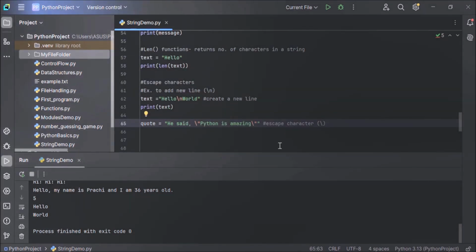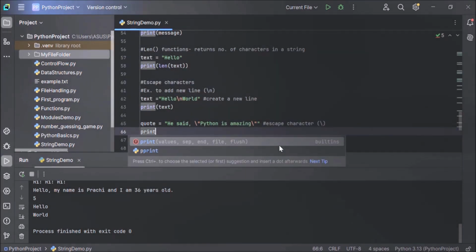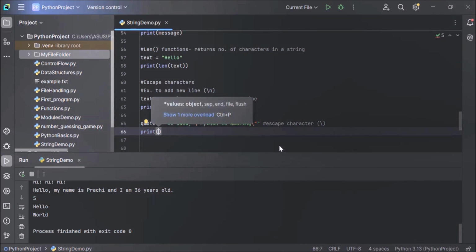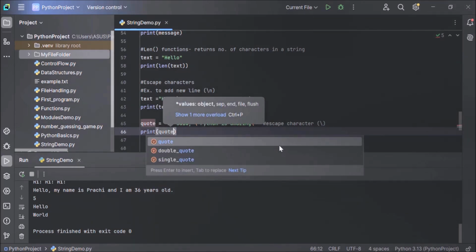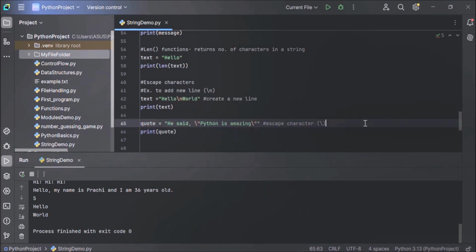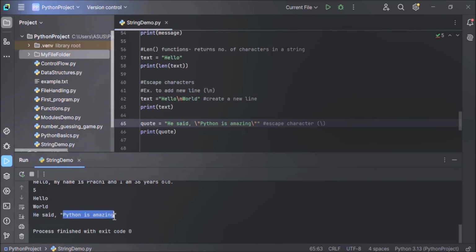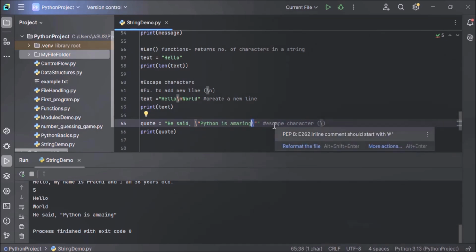Now let's print this string. Print, and the name of the variable, quote. Now let's execute the code and see the output. You can see here, he said, "Python is amazing". This string is coming in double quotes. Now, in case you want to avoid using this escape character to include double quotes inside your string, how to do that? Let's see.